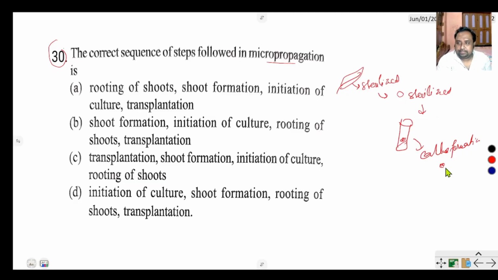Then shoot formation, root formation. Okay. The correct option is initiation of culture, shoot formation, root formation, and transplantation. In most cases, root formed before shoot.